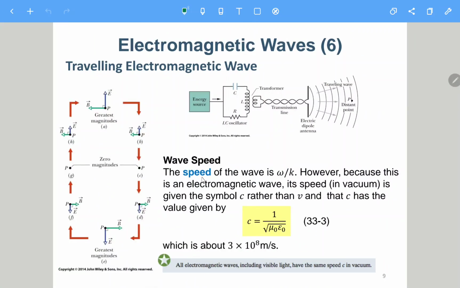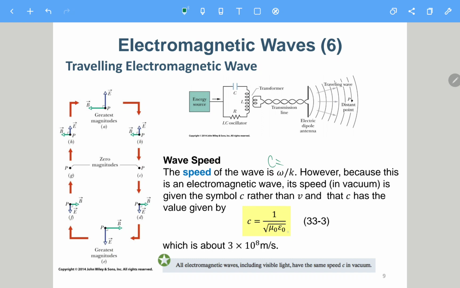Okay, so it tells you that the speed of the wave is omega over k, and the speed is also c equals omega over k, and then c should be a well-known constant. It is called the speed of light. c equals 1 over square root of mu naught epsilon naught.